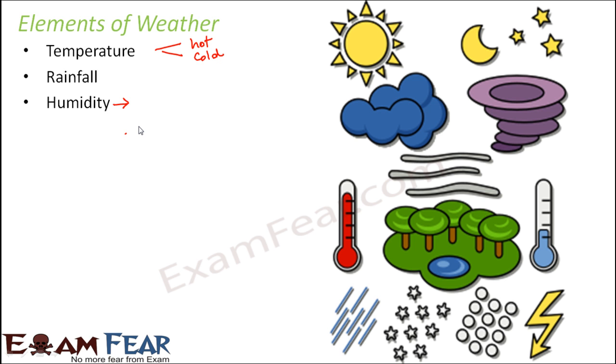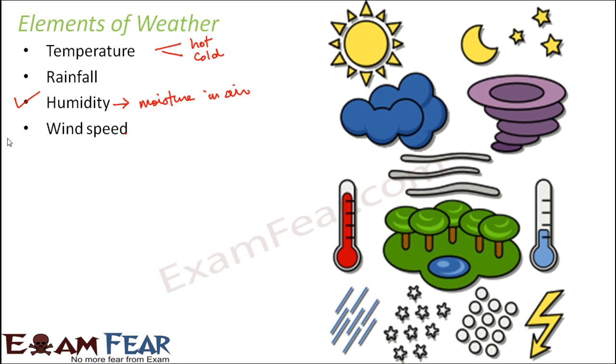Now, it has been observed that warm air can hold more water vapor than cold air. Therefore, when the air is warm, the moisture content of the air is more, and when humidity is more, we feel the air is wet. So humidity is all about moisture in the air. You can actually feel the wet air, and that is when we say that the weather is humid. Generally the weather is humid after rainfall because there is a lot of moisture in the environment. That is when you can actually feel humidity.